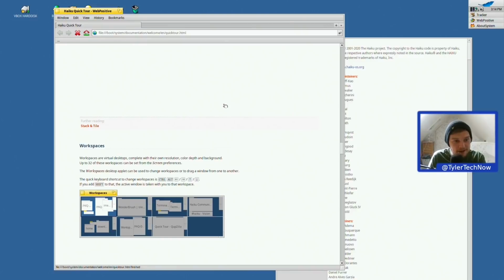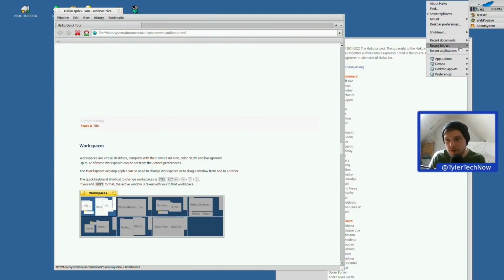Okay, Workspaces. So Workspaces are virtual desktops complete with their own screen resolution. Interesting. Color depth and background. Up to 32 of these workspaces can be set from the screen preferences. The Workspaces desktop applet can then be used to change workspaces or to drag a window from another. So like a virtual desktop on Linux. The quick shortcut to change is Control-Alt and then directionals left, right, up and down. If you add Shift to that, the active window is taken with you to that workspace.